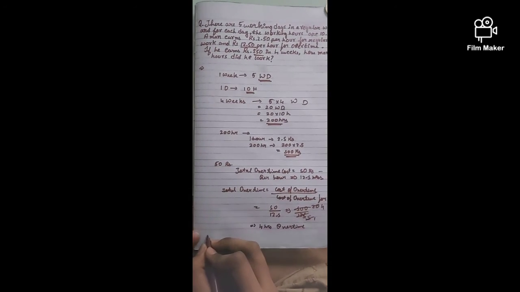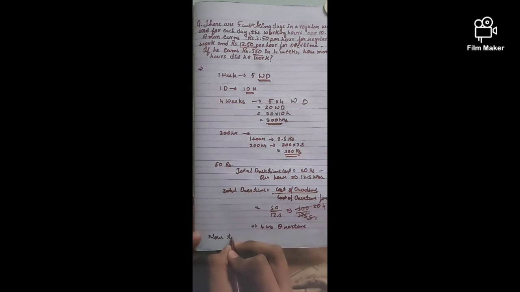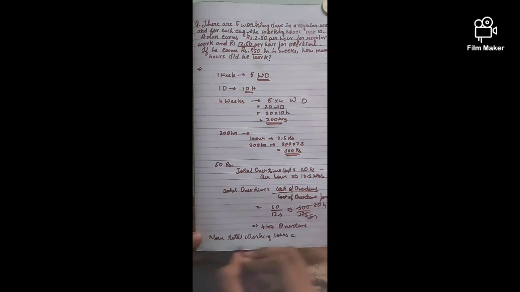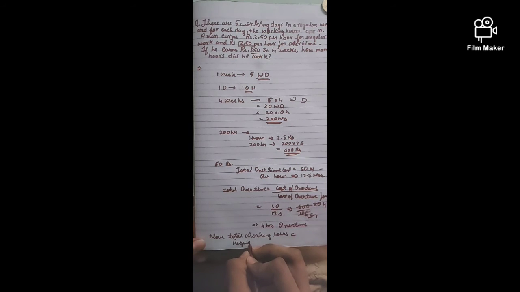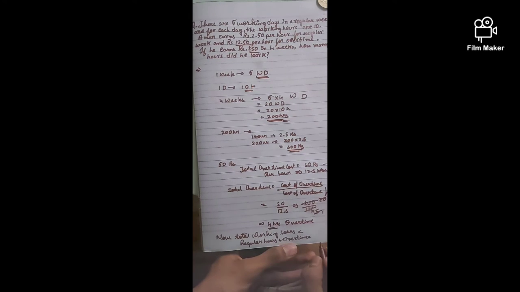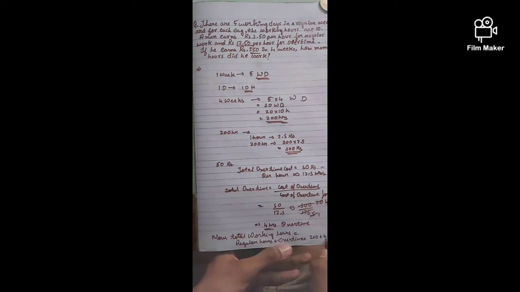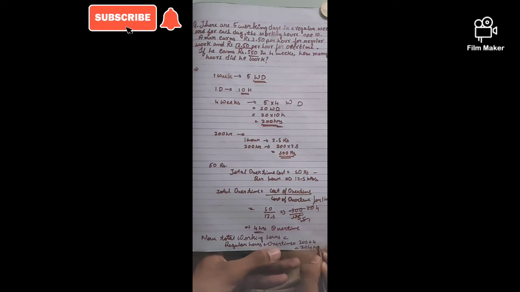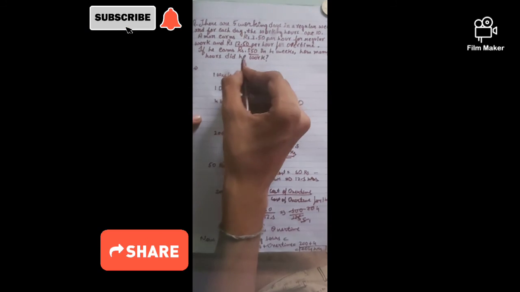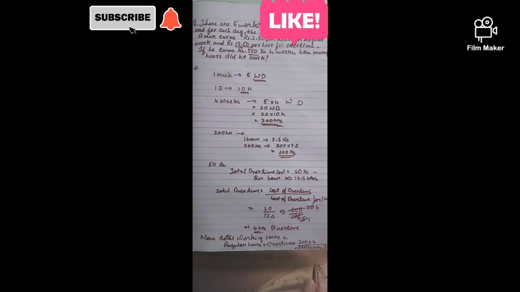Now total working hours is equal to regular hours plus overtime. Regular hours are 200, overtime hours are 4 hours. So 200 plus 4, which is equal to 204 hours. So this is the final answer. So how many hours did he work? Means he has worked for 204 hours.